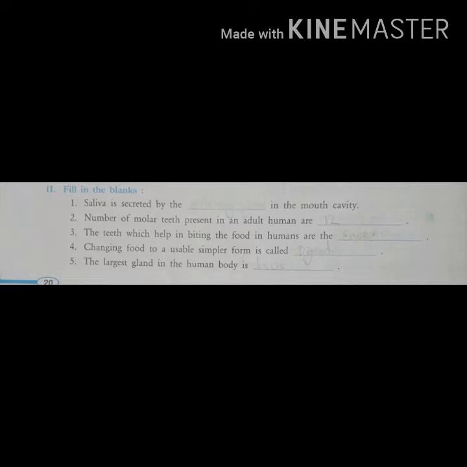So as you can see in the first slide, there are 5 questions given. First one: saliva is secreted by the dash in the mouth. So saliva is secreted by the salivary gland. Okay, so here we have to fill in salivary gland.